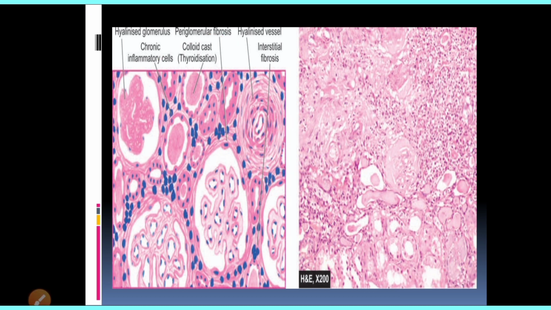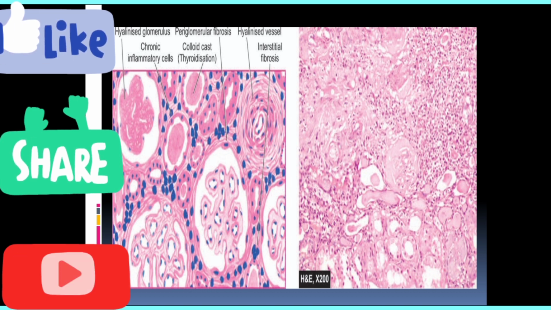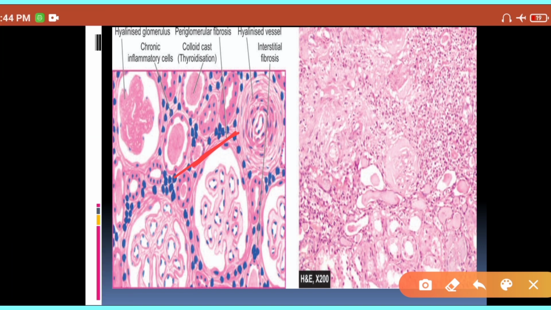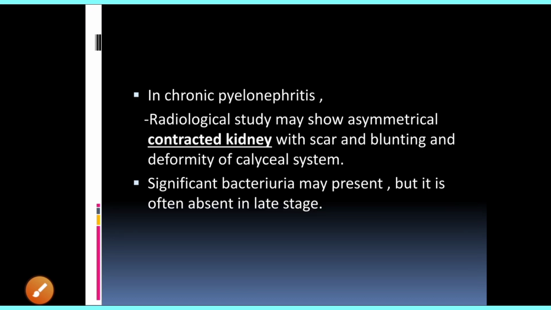So if the microscopic finding of CPN is considered, then you will have the lymphocytes and plasma cell infiltration. You will have the interstitial fibrosis. You will have the periglomerular fibrosis. In the end stage, you will have the hyalinized glomerulus, and you will have the thyroidization of tubules. So those are the microscopic findings of chronic pyelonephritis.